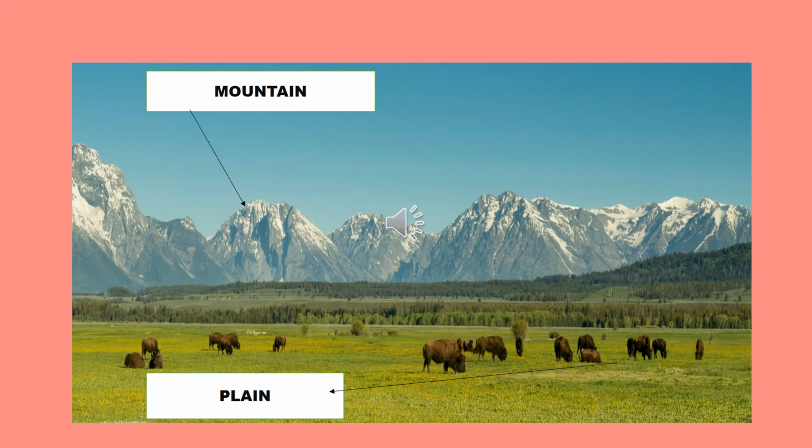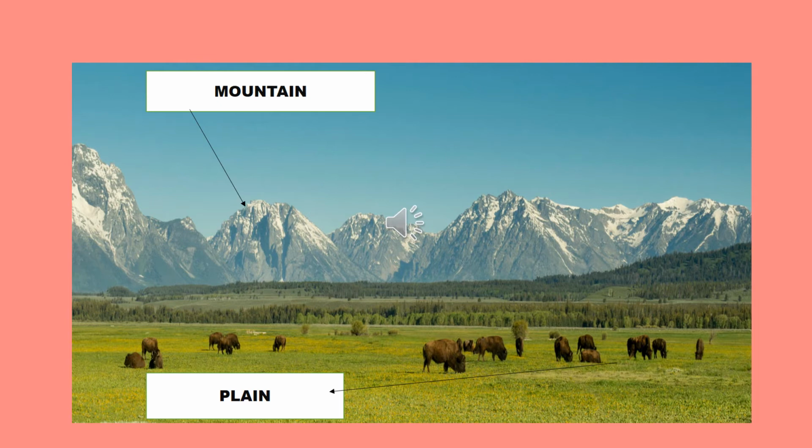Next landform is plains. Many parts of a country have flat and level land. These are called plains. And children, just see the picture of mountain I shared here. Just see the difference. A mountain is a raised level of land and it has sloping sides.